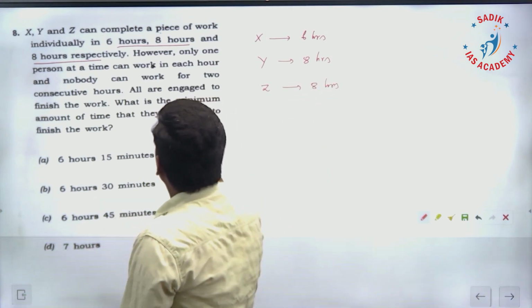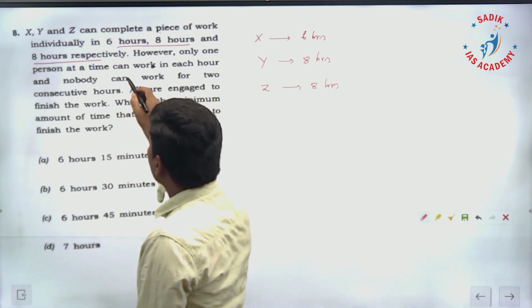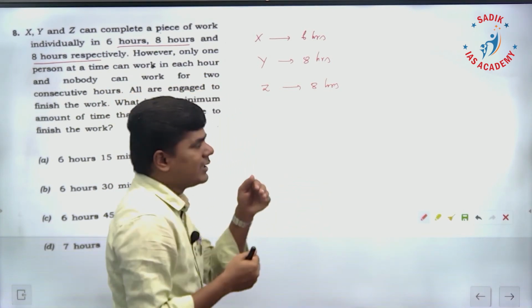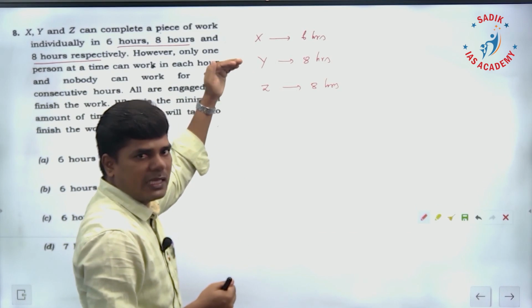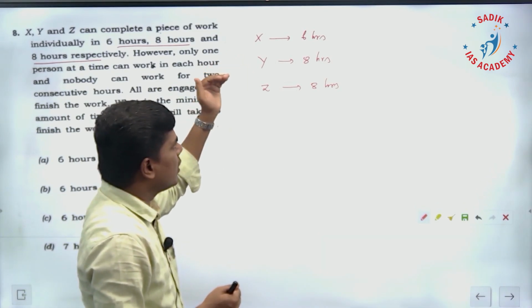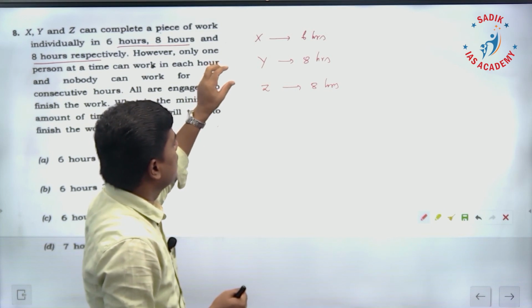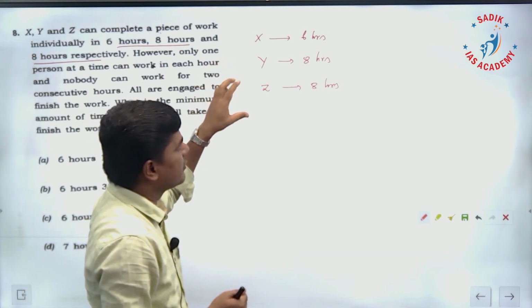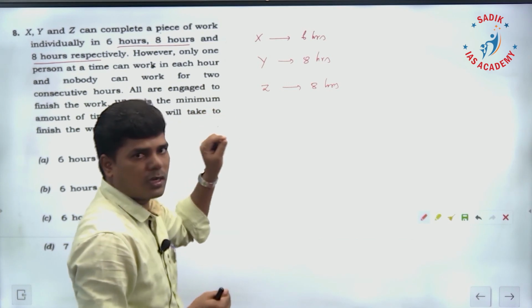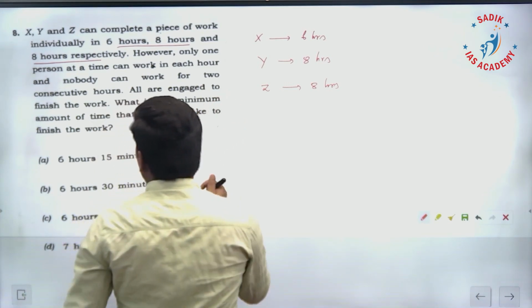However, only one person at a time can work in each hour. That means if x starts the work, in the first hour only x will do it alone. In the second hour, suppose y starts, y will do it. Not any 2 or 3 persons are going to combine and do the work in 1 hour. One individual, 1 hour. Like that they are going to work.